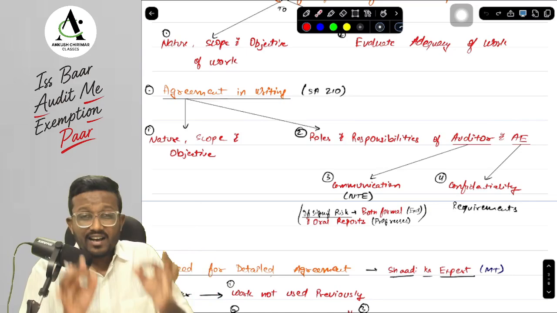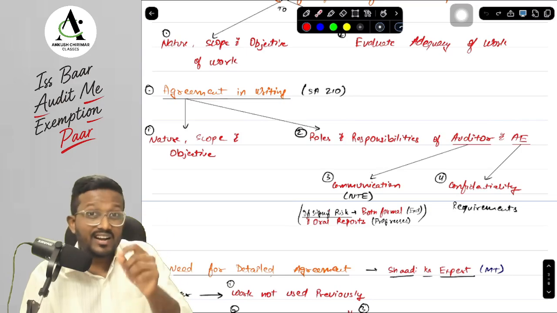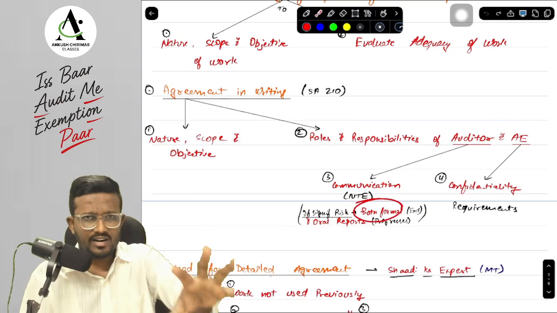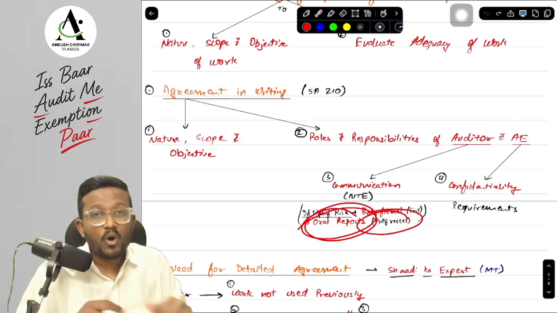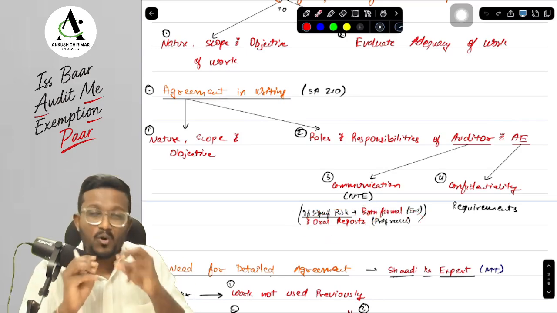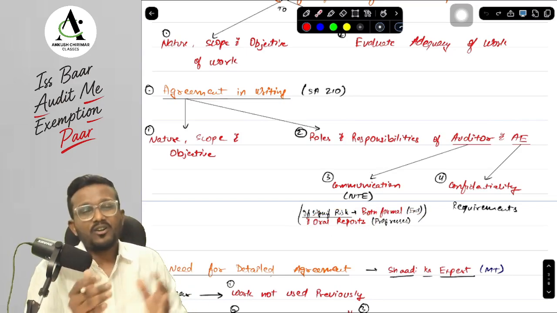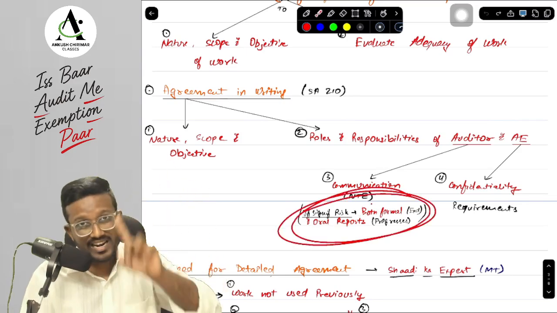Okay. Now, if the matter that the auditor's expert is working on relates to a significant risk, then the auditor's expert will have to give you a formal written report. But he also has to give you oral reports as the audit progresses. So he has to orally tell you what procedures he is applying and what conclusion he is getting. So during the audit also, he needs to give you oral reports, only in case of significant risk. This is an MCQ that was asked by ICAI.